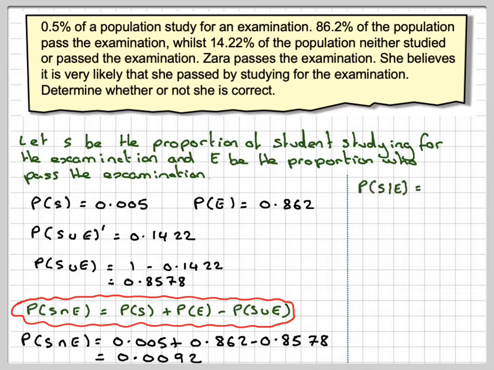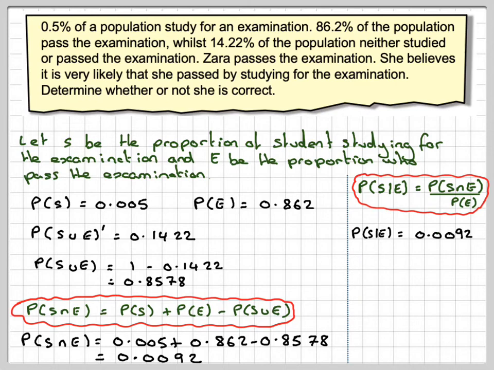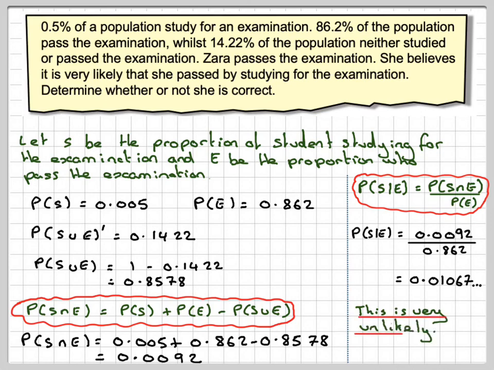Now, given that Zara passed the examination, what's the probability that she studied? So that we get by doing the probability of S given E, which is calculated by doing the probability of S and E over E. So that's going to be 0.0092 divided by the probability of E, which is 0.862, which gives an answer of 0.01067, which is 1.07%. Therefore, this is very unlikely.